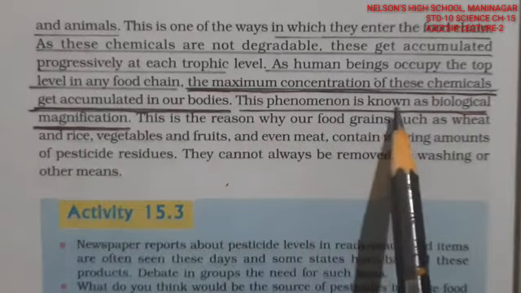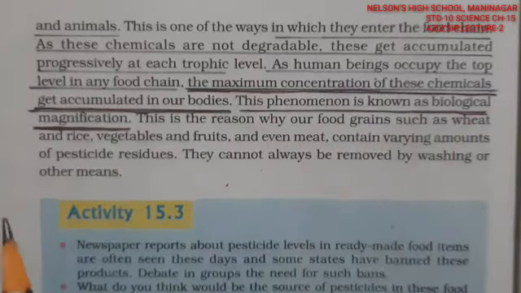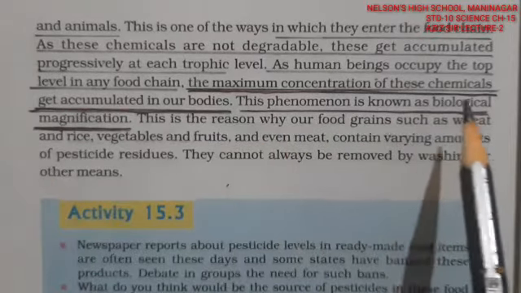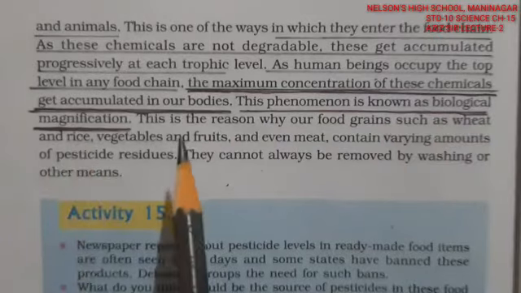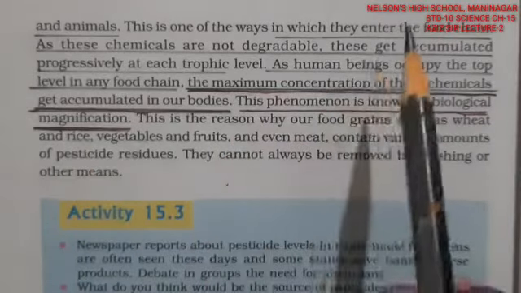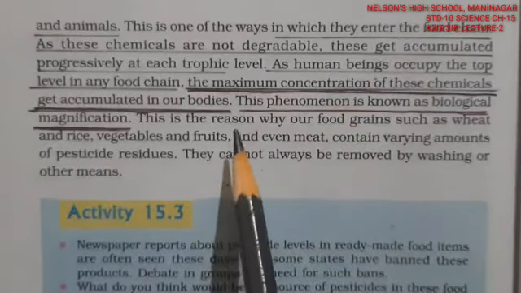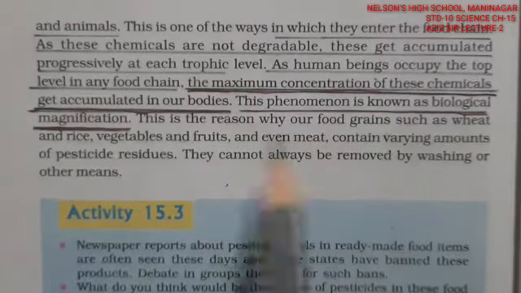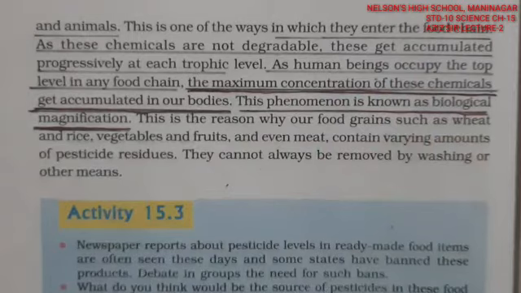This phenomenon is known as biological magnification. So the accumulation of maximum concentration of these chemicals and getting accumulated in our bodies, step by step coming from each trophic level to the next trophic level, this phenomenon is known as biological magnification.